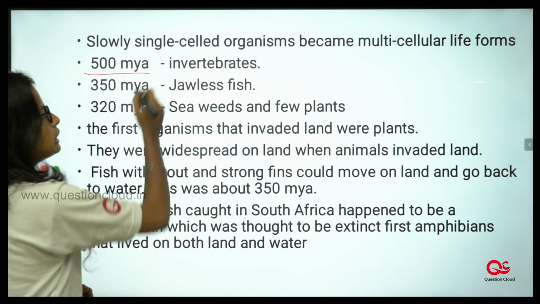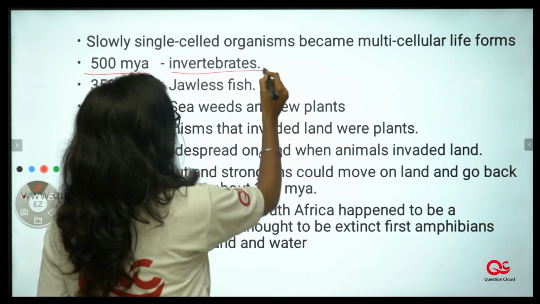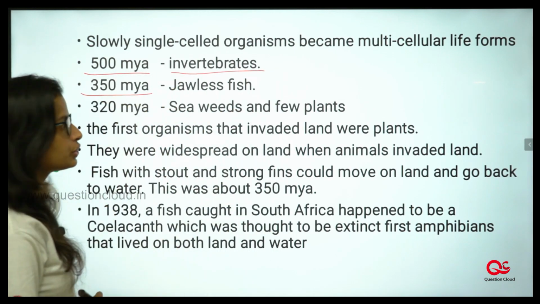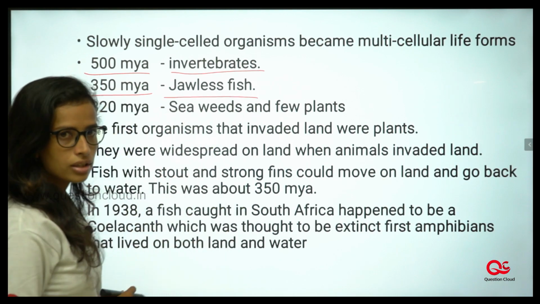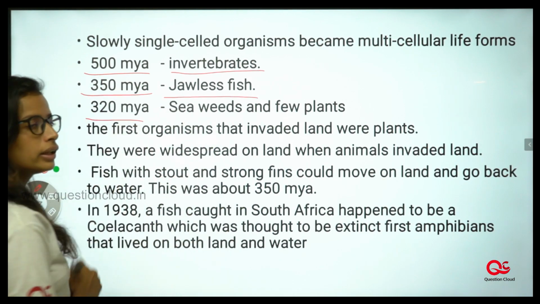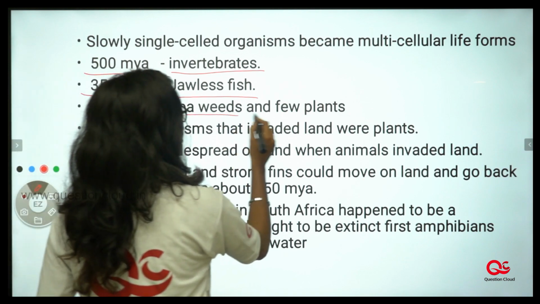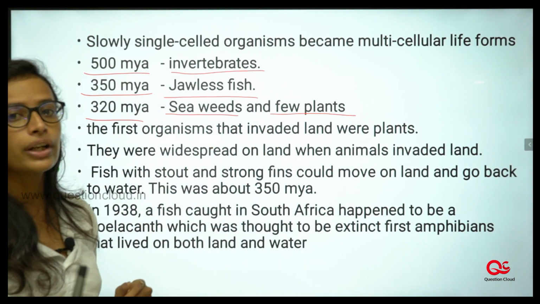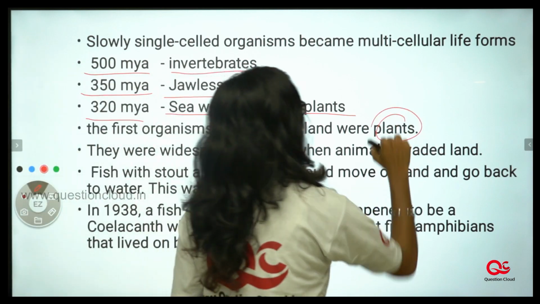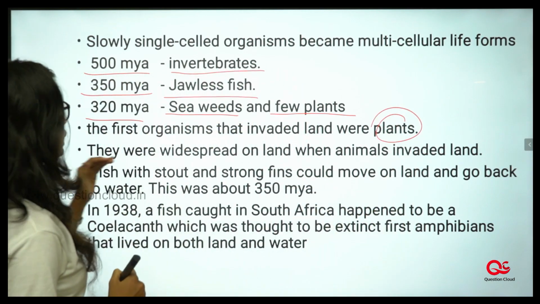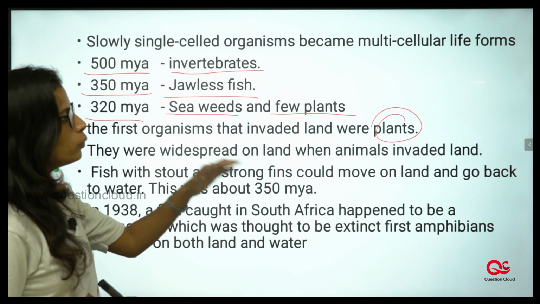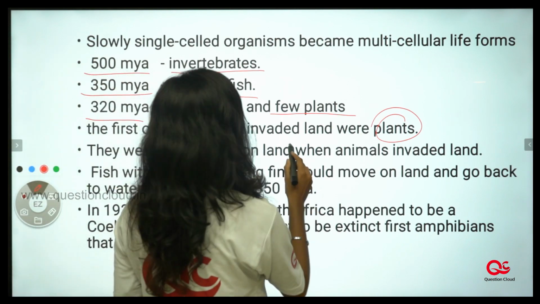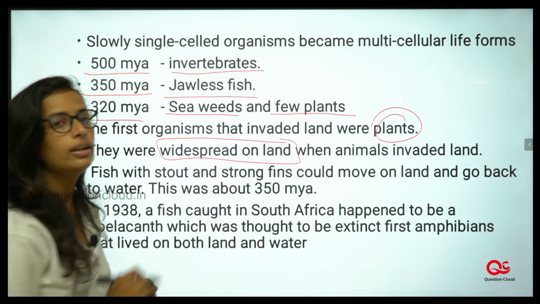500 million years ago, invertebrates started to form. 350 million years ago, jawless fish started to form, and 320 million years ago, seaweeds and a few plants started to form. The first organisms that invaded land were plants. They were widespread on the land when animals invaded the land.